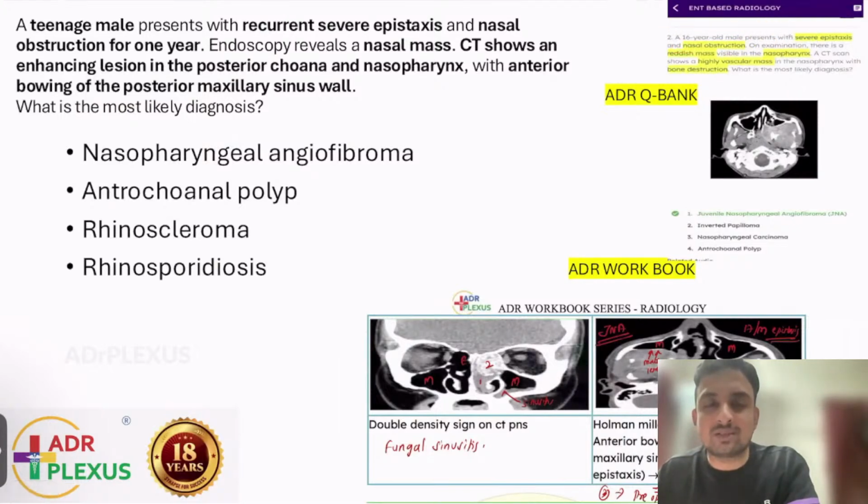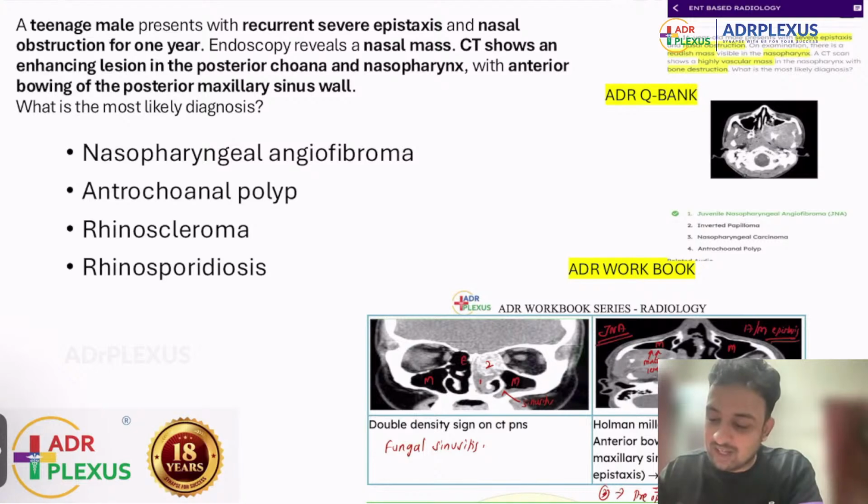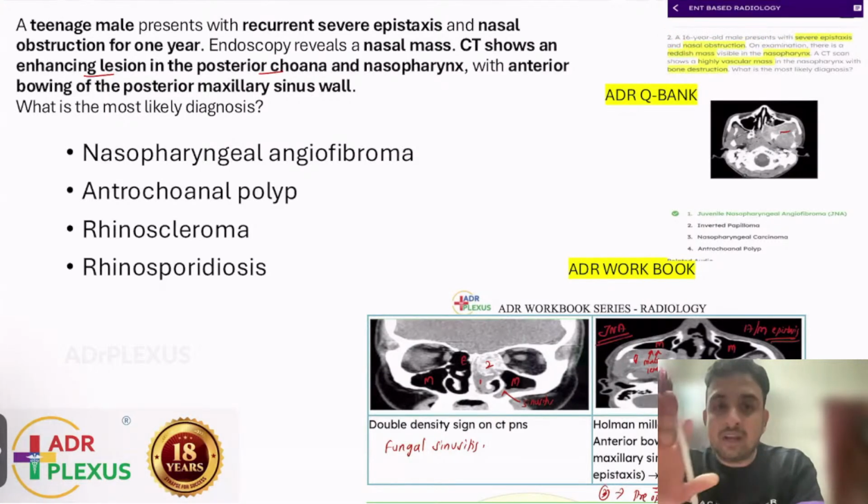Now, again, a case from the ENT side. A teenage patient. Whenever we discuss a teenage patient with epistaxis, we know in entrance exams the answer is one and only JNA, juvenile nasopharyngeal angiofibroma. In the question it was given that there was an enhancing lesion in the posterior choana, and it can compress the wall of the maxillary sinus. What is the sign called?